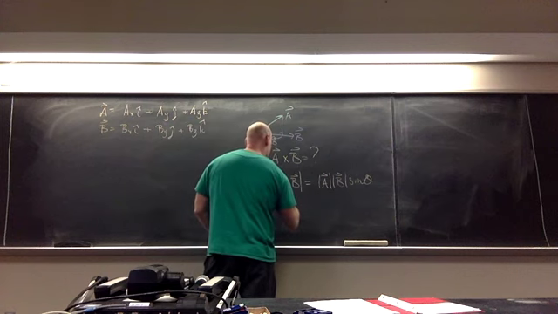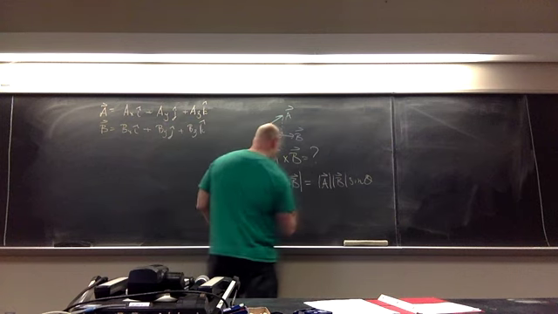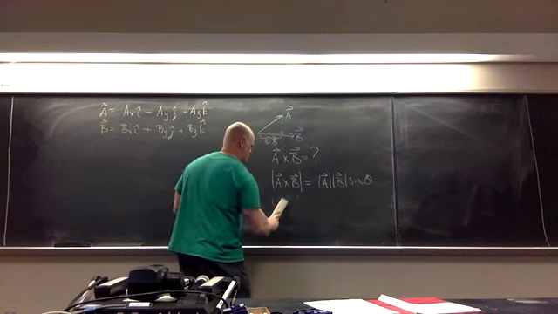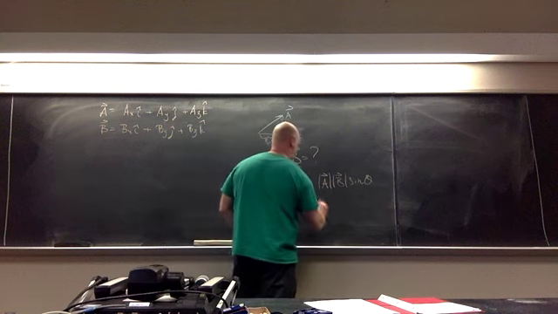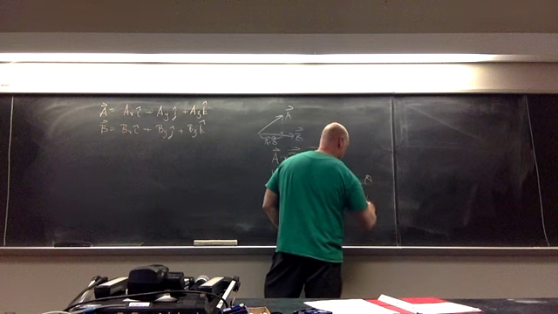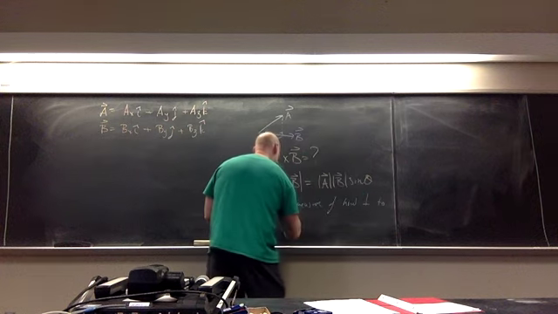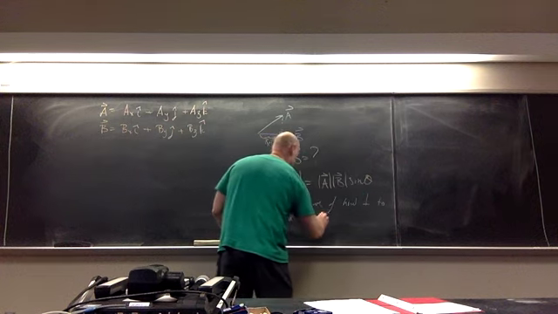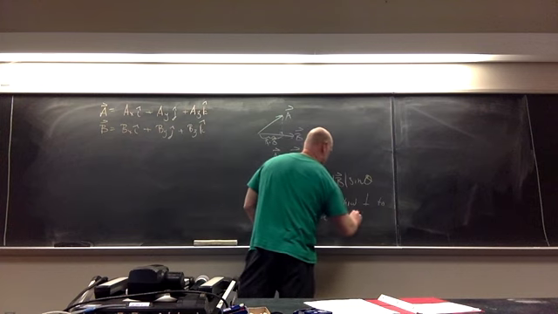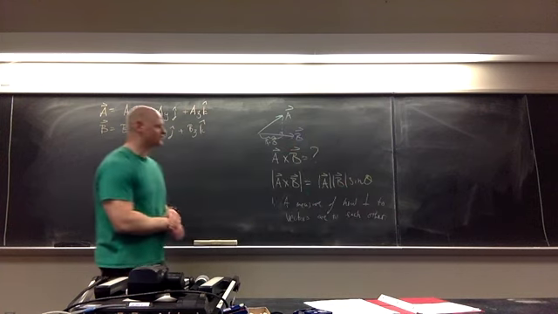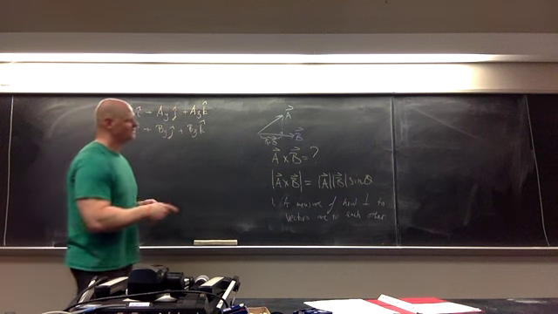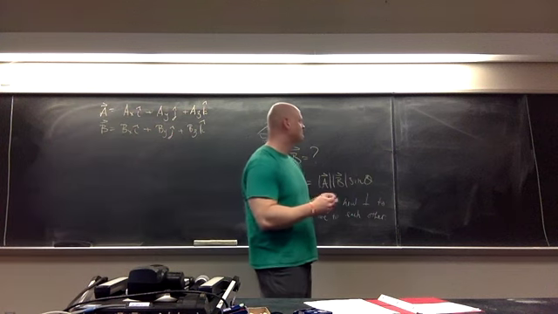So this is a measure of how perpendicular two vectors are to each other. So in this case, it's a measure of how perpendicular A is to B and how perpendicular B is to A.